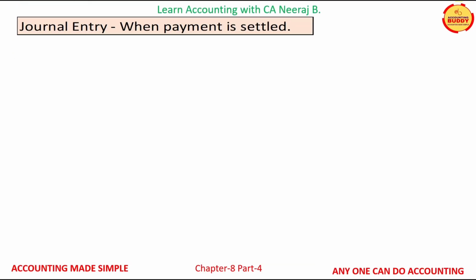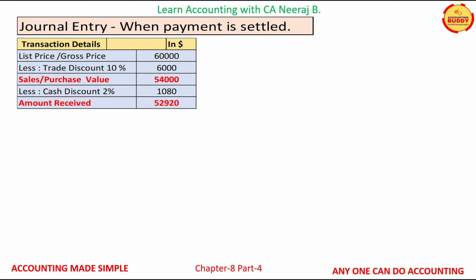Now let us understand the journal entries when payment is settled for the transaction discussed in the previous slide. The sales or purchase value after trade discount is $54,000, and this is the value for which the sales and the purchase transactions are booked in the respective books of the seller and the buyer. Now the seller has allowed a cash discount of 2%, which amounts to $1,080, and therefore the net payment of $52,920 will be paid by the purchaser to the seller to settle this transaction.